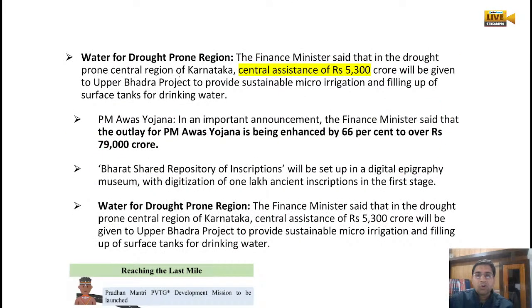Now water and drought prone area. Water and drought prone area is especially, we are mentioning over here the region of Karnataka. Here the Centre will be providing assistance of 5,300 crore rupees for the Upper Bhadra project, so they can be helpful in micro irrigation projects, and also surface tanks for drinking water.